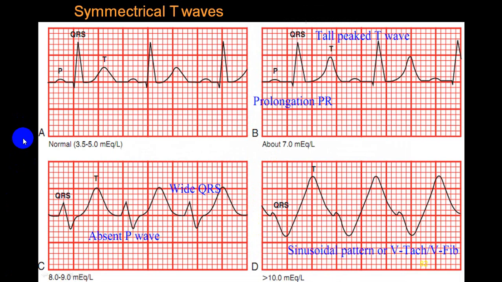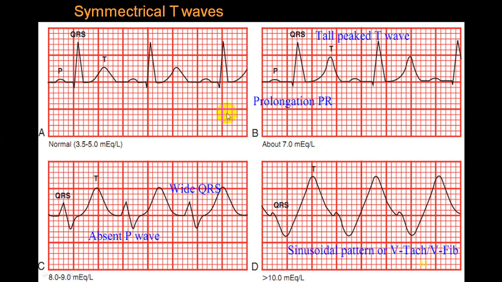Now there are a few ECGs which we have already shown you before. You can go through them at your leisure. You can see here this is a broad QRS. From this S wave, this is the J point. You can see it is almost merging with the T wave, and then it becomes like a sine wave. This is a sine wave.